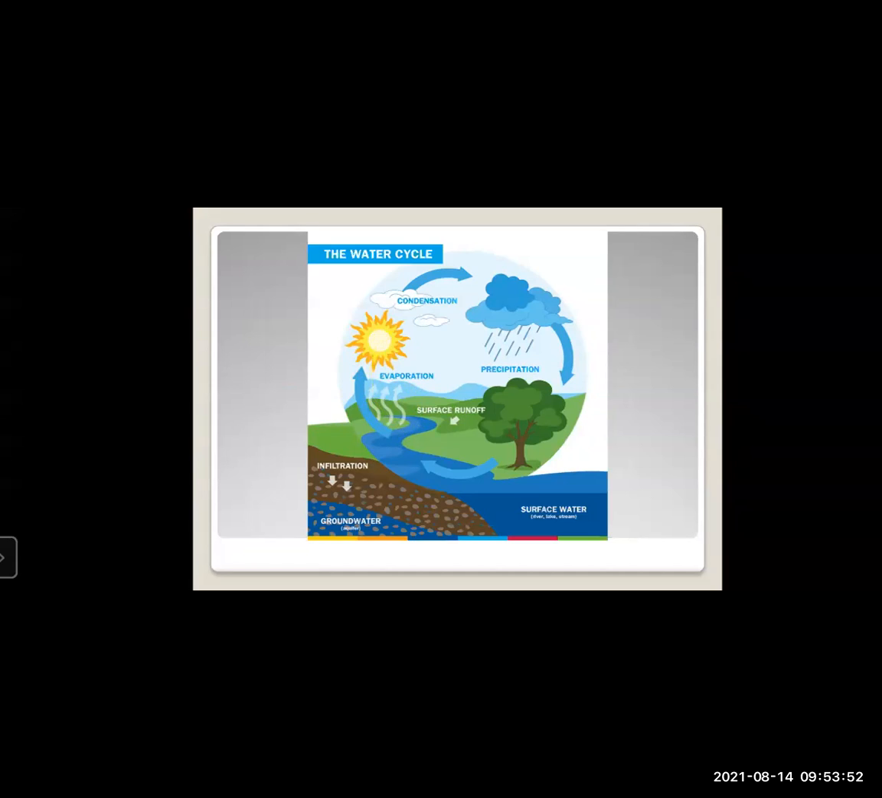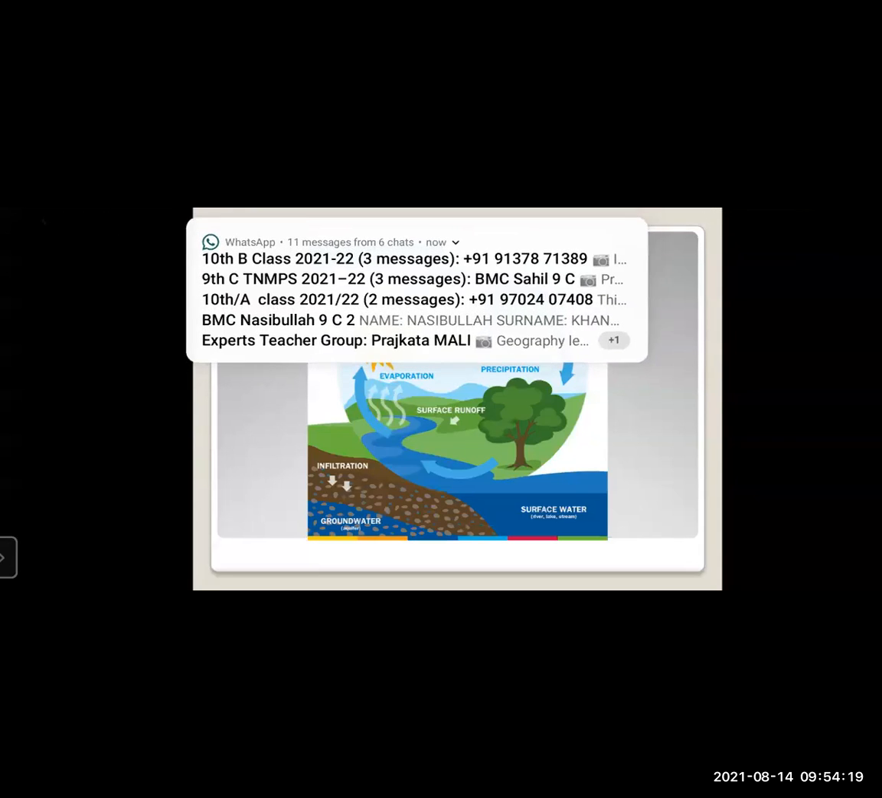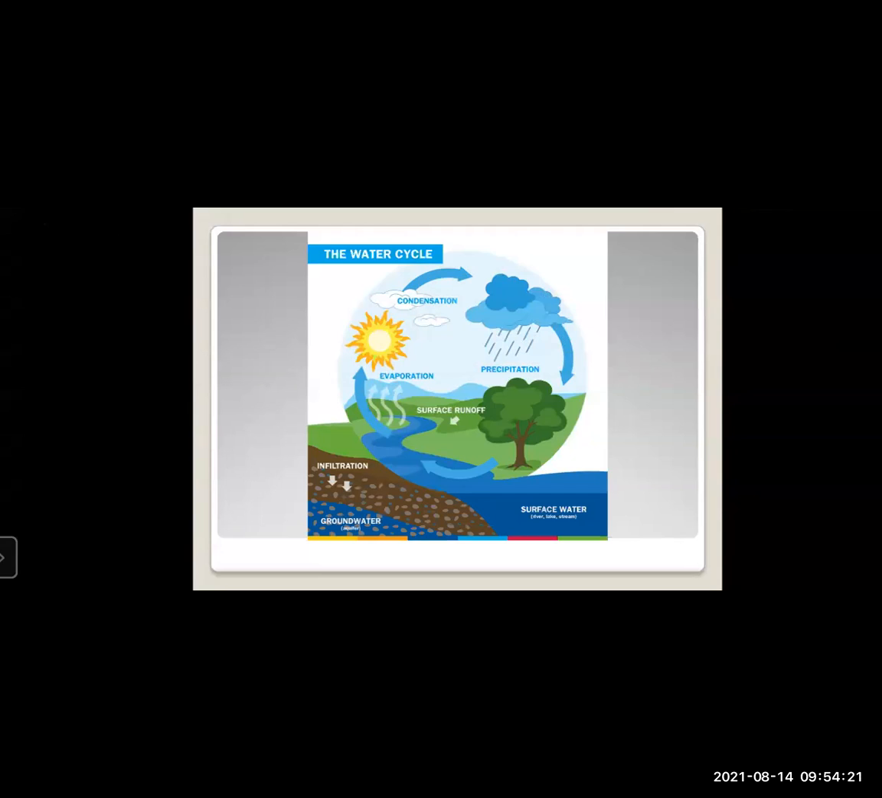After the evaporation, from the sun you can see clouds are formed, that is condensation. Condensation means the formation of clouds. In the condensation stage 2, the clouds are being formed. Then after the clouds are formed, here you can see precipitation, the main topic of our chapter number 5. So the third stage in the water cycle is precipitation.